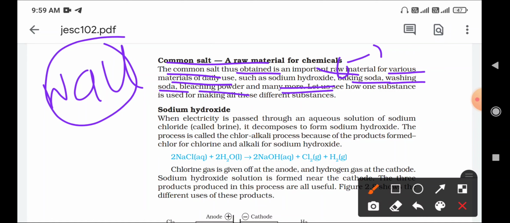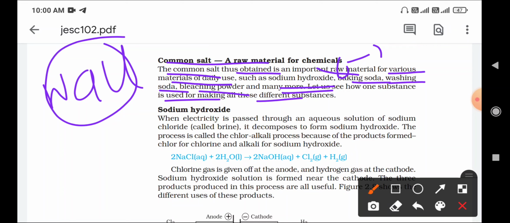Let us see how one substance is used for making these different substances. This is what you are going to study here. So remember that one compound, NaCl, helps in the manufacturing of different compounds: sodium hydroxide, baking soda, washing soda, bleaching powder, and many other compounds.